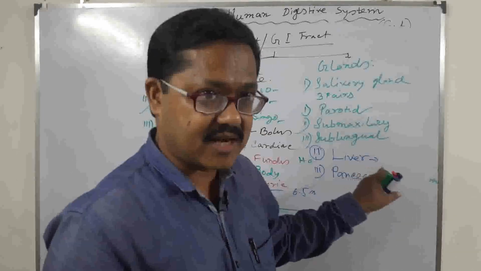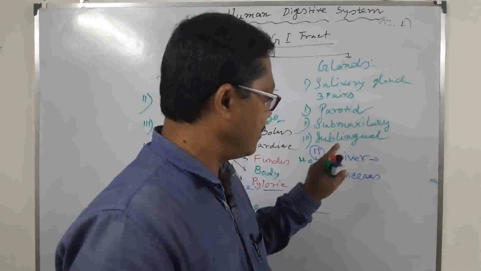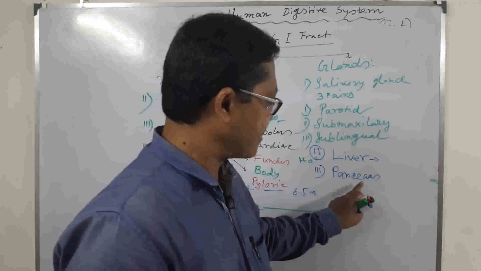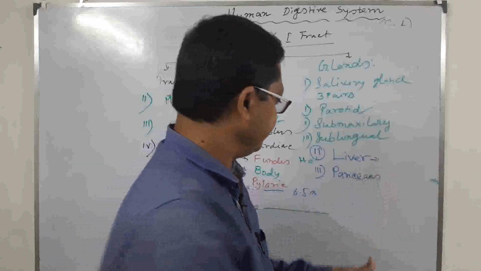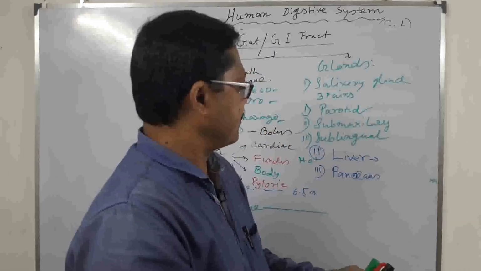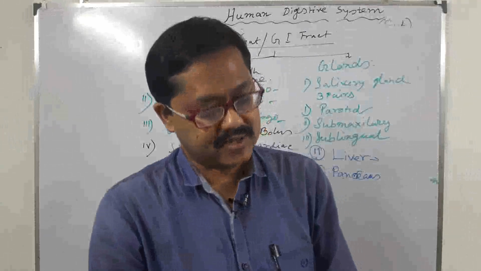What is the largest gland of the human body? Liver. What is the second largest gland of our human body? Pancreas. What is the largest mixed gland of the human body? Pancreas. What is a mixed gland? A mixed gland is a gland which produces hormones as well as enzymes.